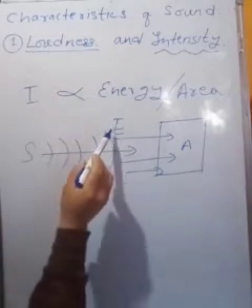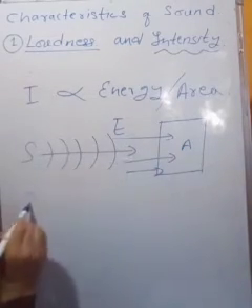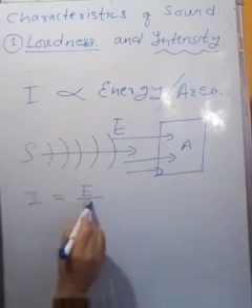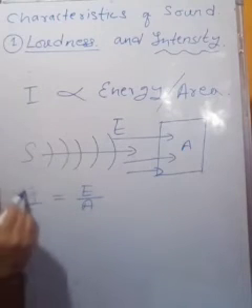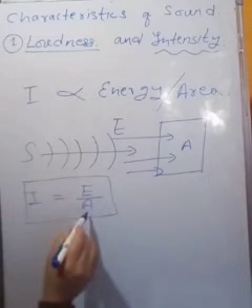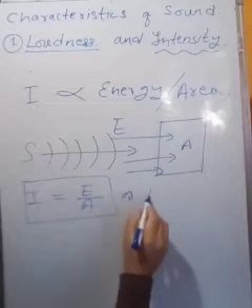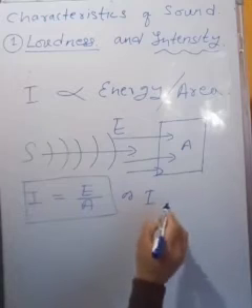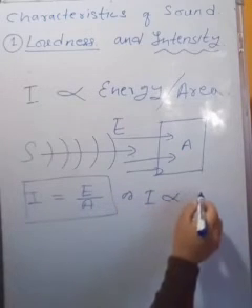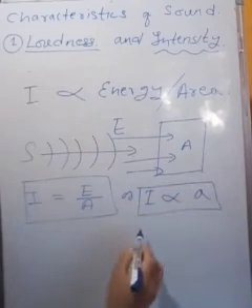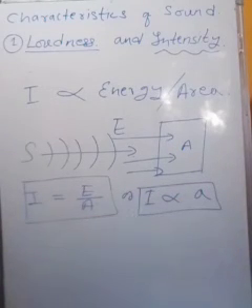Now this amount of energy within this area, or intensity I, is equal to the amount of energy within a given area. So this amount of energy within the area is known as intensity of sound. Intensity depends on other factors also, directly proportional to the amplitude A. If the amplitude is high, its intensity also becomes very high. Generally we have other factors also.